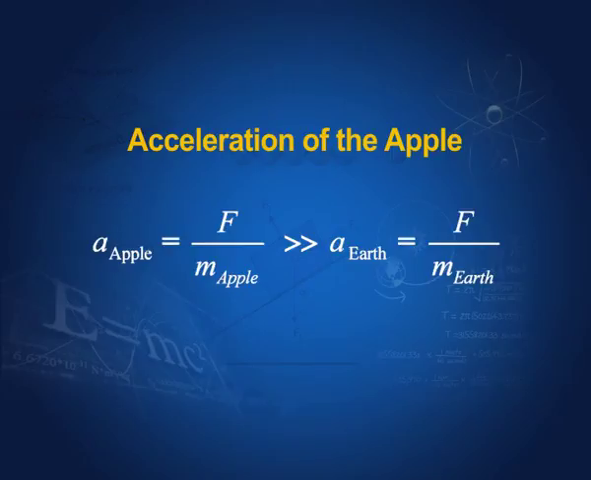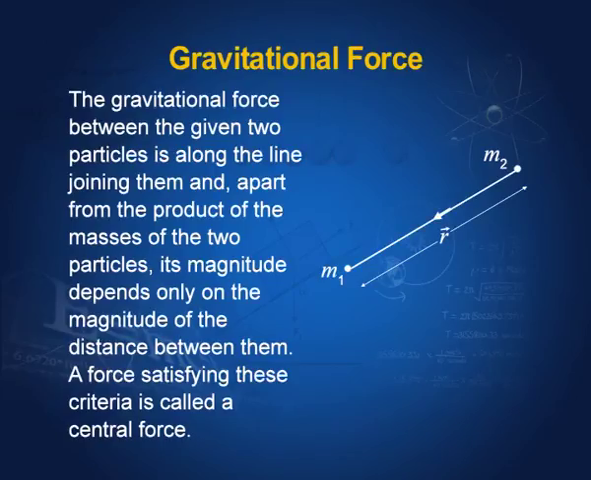by the earth. Again, the gravitational force between two given particles is along the line joining them. You see, if m1, m2 are the particles, then the force is along this line joining them, and its magnitude depends only on the magnitude of the distance between them, which is r. A force which satisfies these criteria is called a central force. What are these criteria? One, that the force should be along the line joining the two particles, and it should depend only on the distance between them.